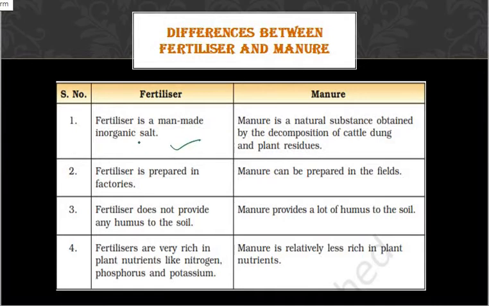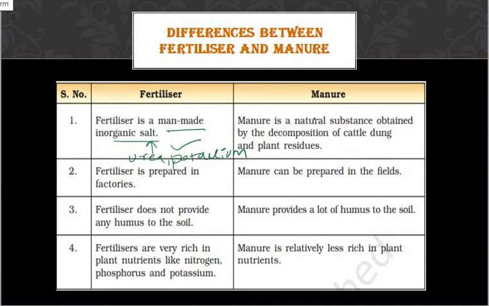As you know, fertilizer is produced in factories, right? So fertilizer is said to be a man-made inorganic salt. Inorganic salt means it is rich in what? Urea, potassium, right? So it is called an inorganic salt.